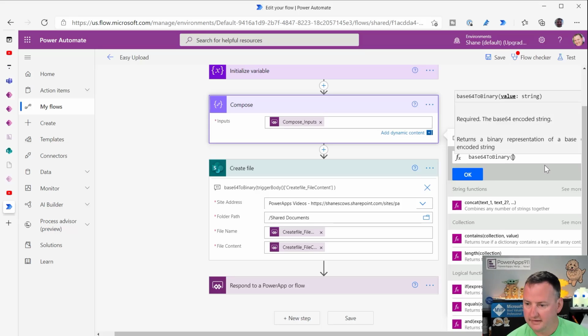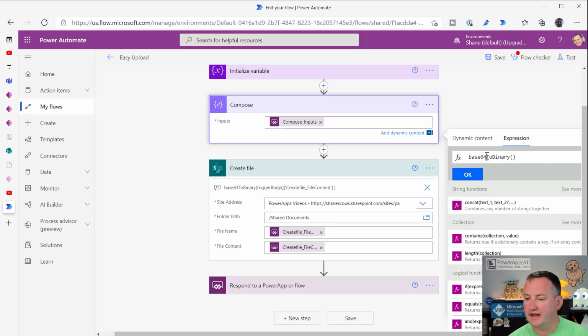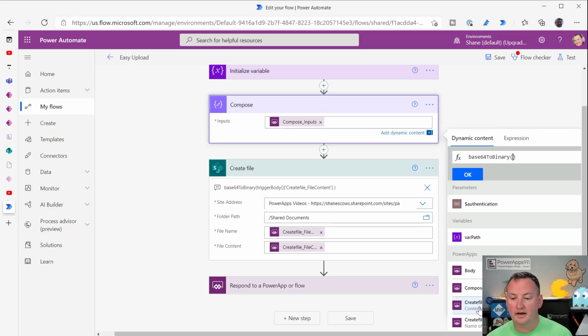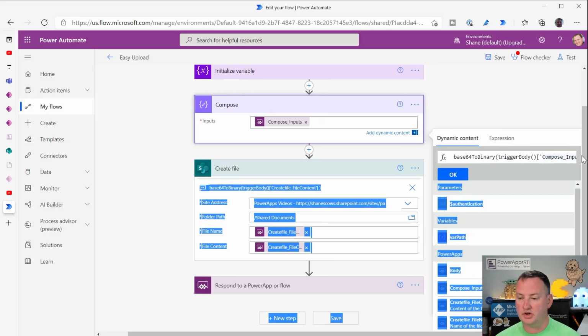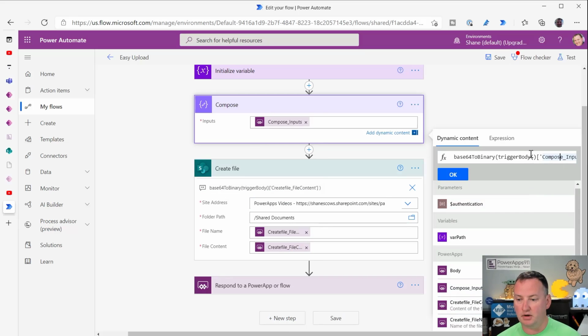You will do this. And then if you just kind of click out of there, that'll go away. And now put your cursor back between the two parentheses, go to dynamic content, and then put compose inputs. And you can see that it wrote that whole trigger body, compose inputs, bloody thing for you. It'll do all the hard work.